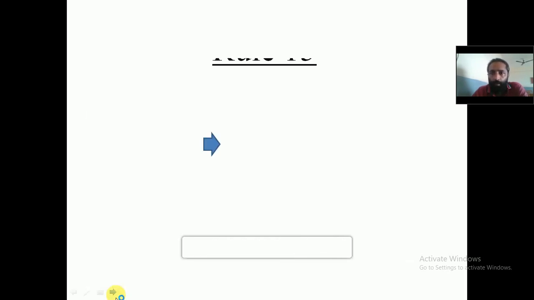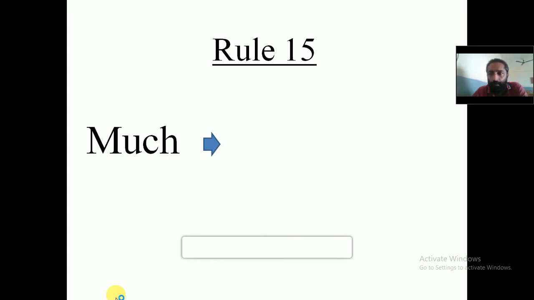Now come to rule number 15. When there is a word called 'much' in the affirmative sentence, we'll have to use the words 'not a little' in the negative sentence.